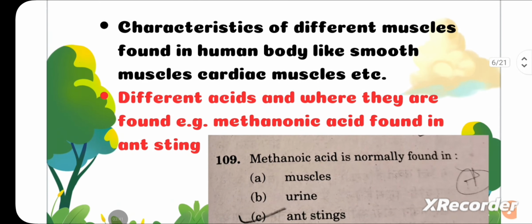and the characteristics of different muscles found in the human body are asked. And sometimes tissues are also asked, like the lining of your gut is formed from which tissue. So read the different muscle functions and the different types of tissues found in human beings.